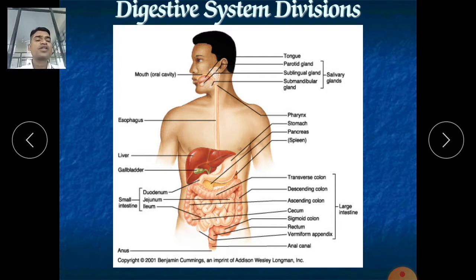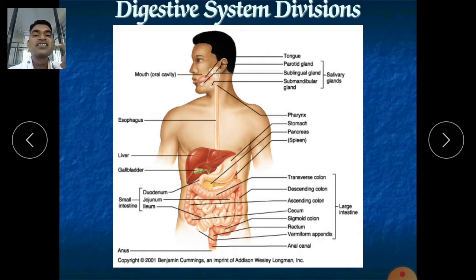Now we have discussed the organs. Now we should know what the accessory organs are. The accessory organs start from the mouth. Mouth is the first organ. After the mouth, teeth. After teeth, tongue. After the tongue, palates. There are hard palates, followed by the soft palates. After the soft palates, the uvula is there. After the uvula, there is the pharynx and larynx.